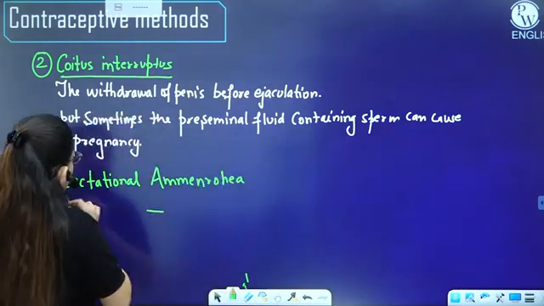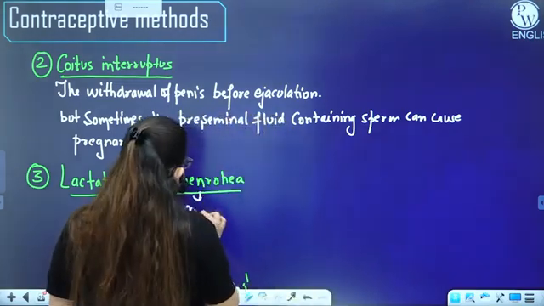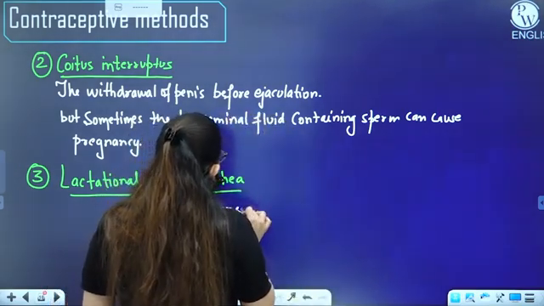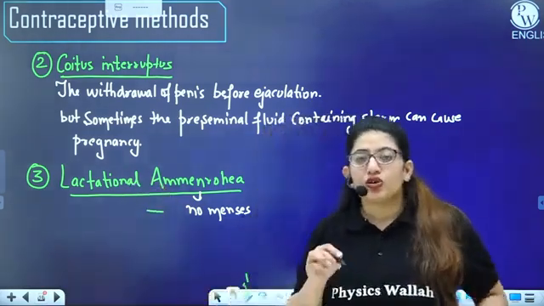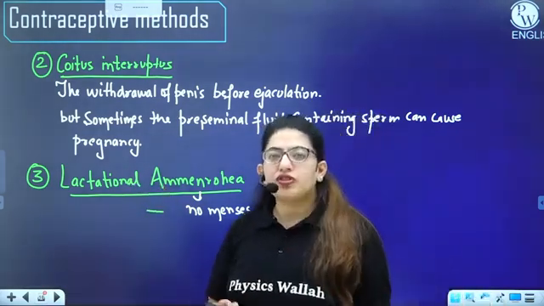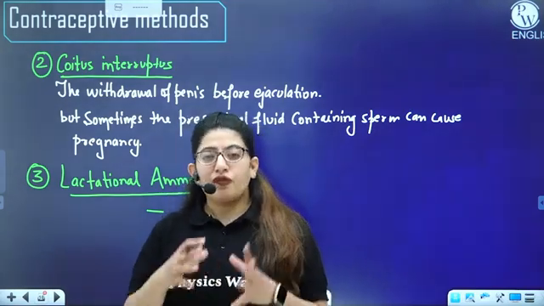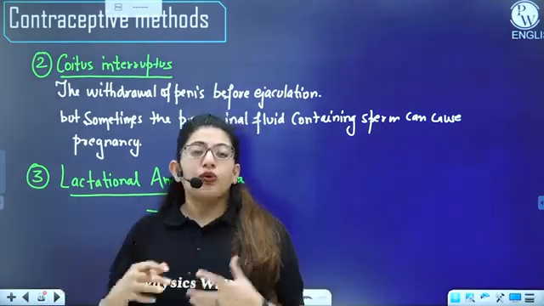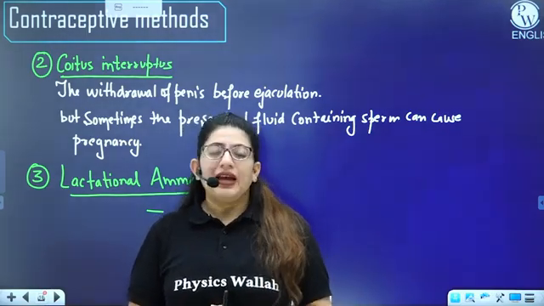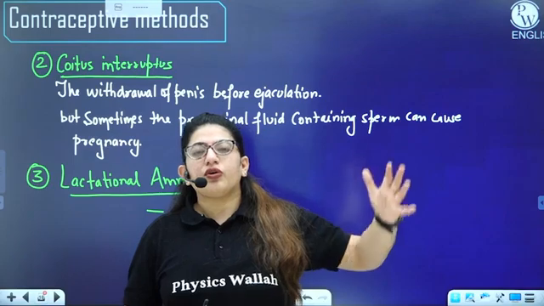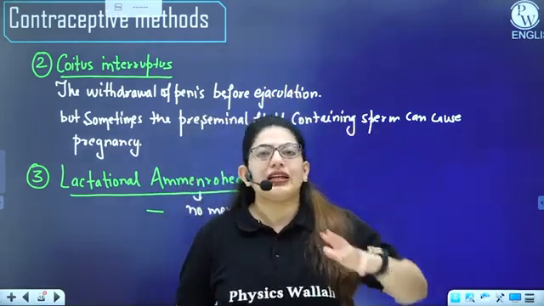So what is amenorrhea? First of all, amenorrhea means no menses. So when a female is having amenorrhea, no menses, when she is doing lactation. After the birth of the child, the female undergoes a period of intense lactation of around 6 months. During this time interval, the hormone prolactin is very much higher. And this prolactin gives negative feedback to the pituitary, and the pituitary does not secrete any FSH.